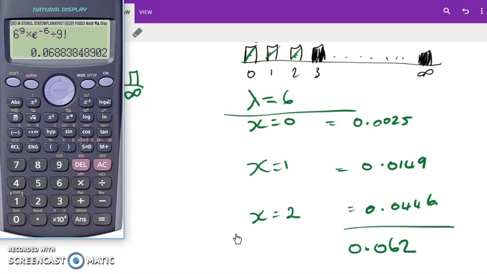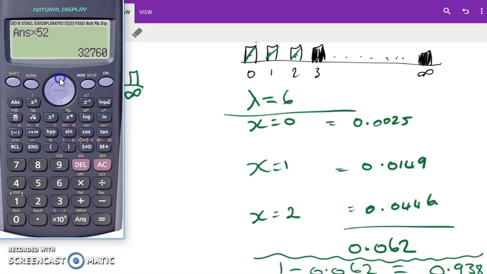So we want to now subtract away. So we want to go 1 minus 0.062, giving us a final answer of probability of 0.938. Okay, so when we're using the calculator here, try and work out how you can go back,